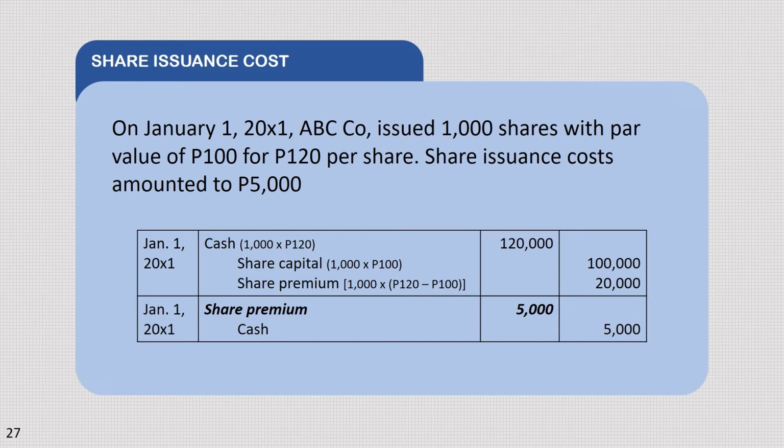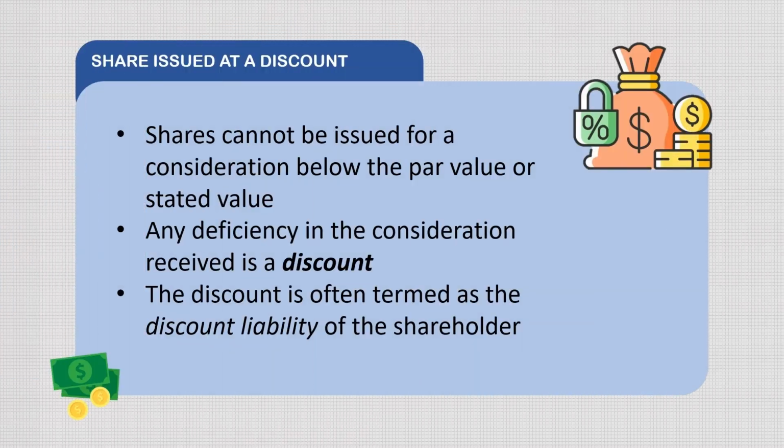So, what if share issued at a discount? Shares cannot be issued for a consideration below fair value or stated value. Any deficiency in the consideration received is a discount. The discount is often termed as the discount liability of the shareholders. So, yung shareholders concerned must be held liable to the corporation, otherwise, the issuance is deemed illegal.